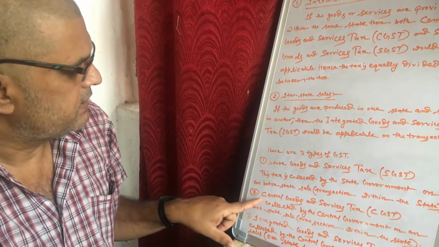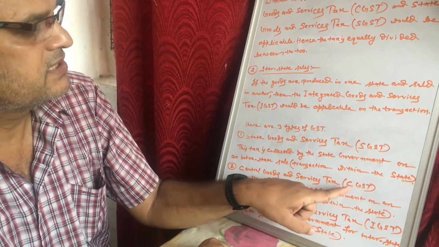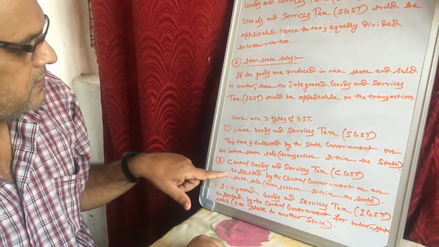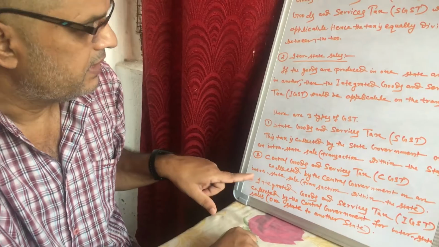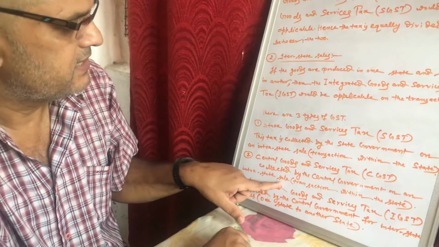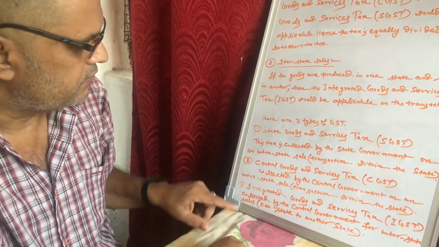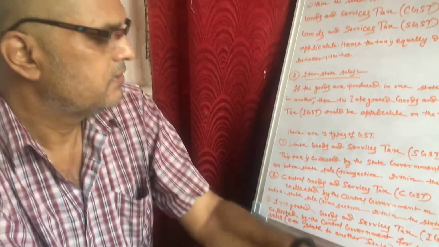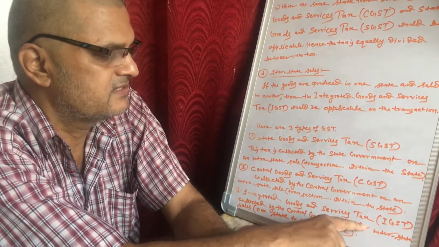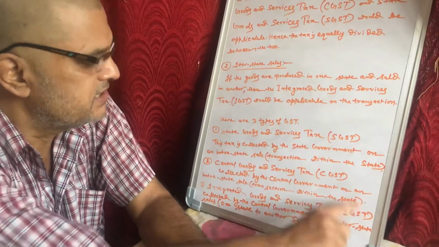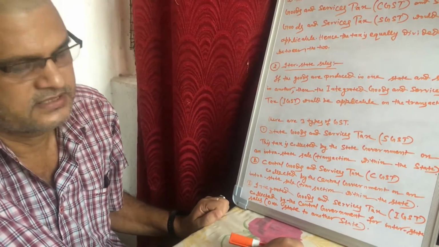Okay. Now what is central goods and services tax? In short form, it is called CGST. This tax is collected by the central government on intra-state sales. Intra-state sales means transactions within the state. Now I am going to discuss the third type of tax. It is called integrated goods and services tax. In short, it is called IGST. This tax is collected by the central government for interstate sales.